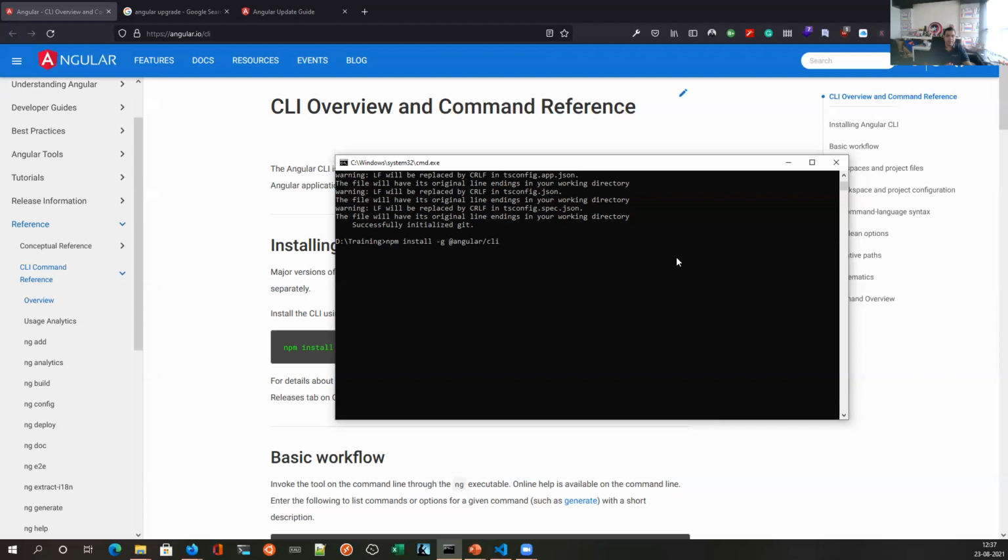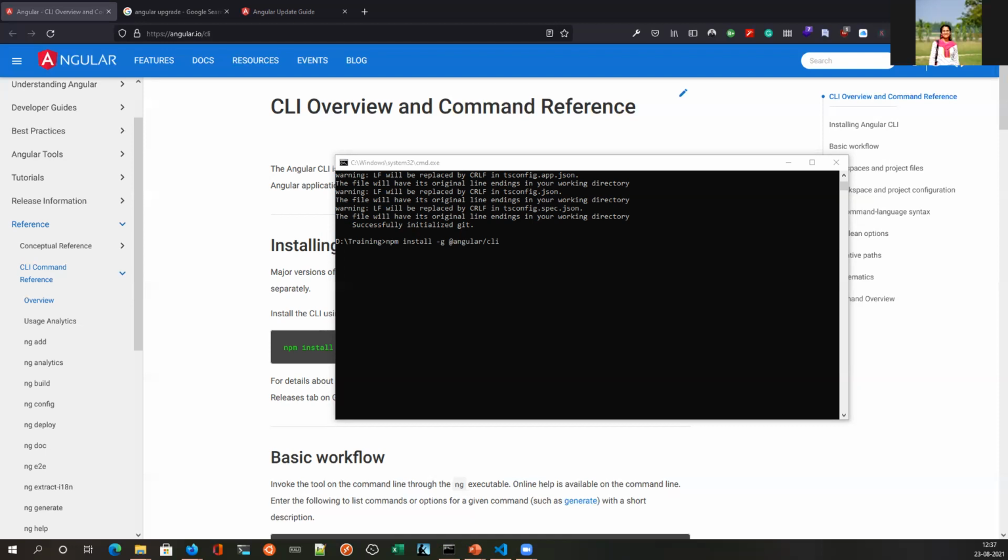Before that, any questions, please ask me. Hi, Chintan, this is Sarjan. We are on a lower Node version because we are on a lower Angular version. What is the best practice, should we have two different Node versions? Which version are you on right now?